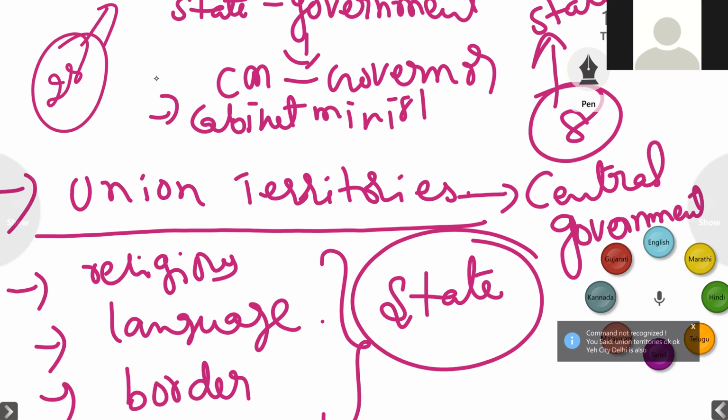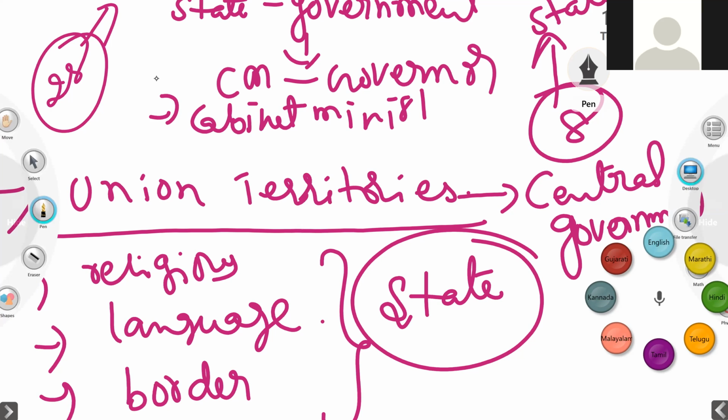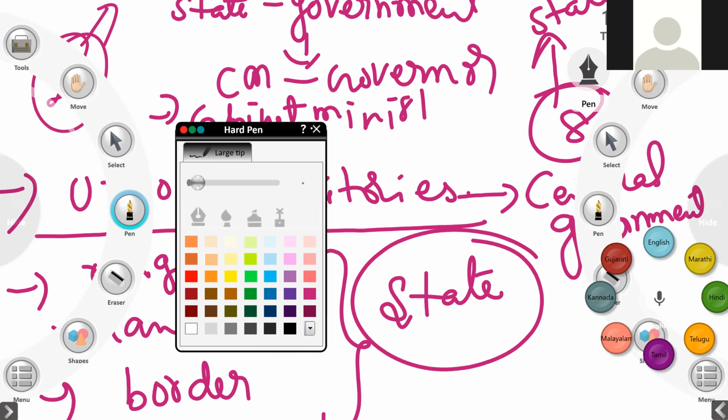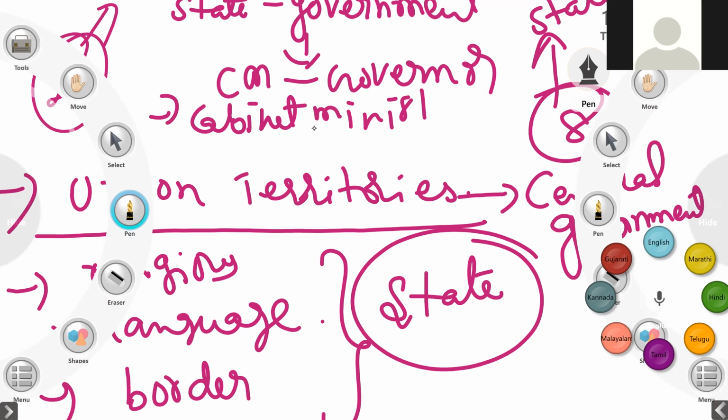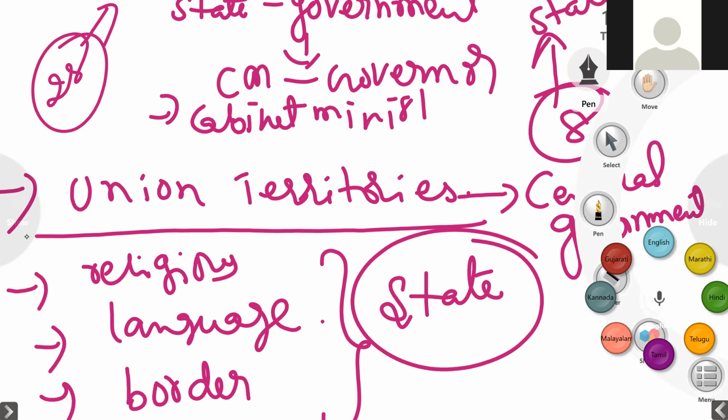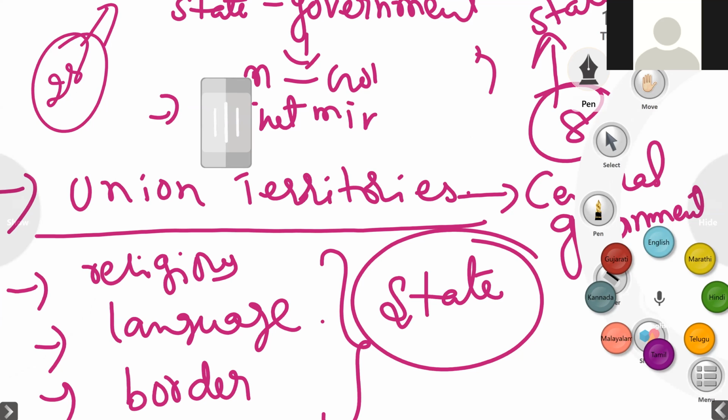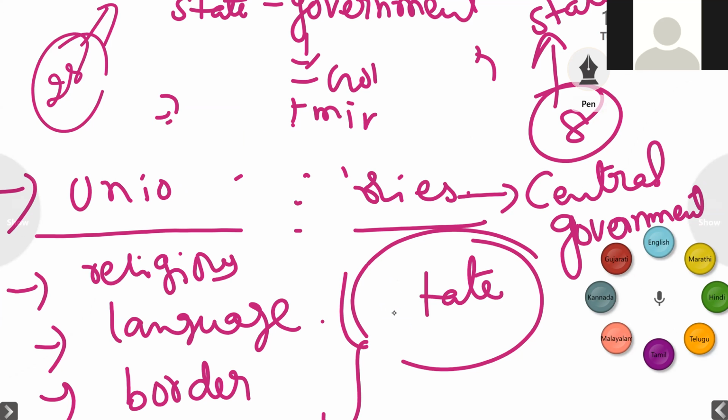So this is about the political system of our country. Why was this political system introduced? That means why has the country been divided into different states? Because it makes the administration easy, to reach all the policies prepared by the government to each and every corner of the country. So that is the reason the country has been divided into different states.